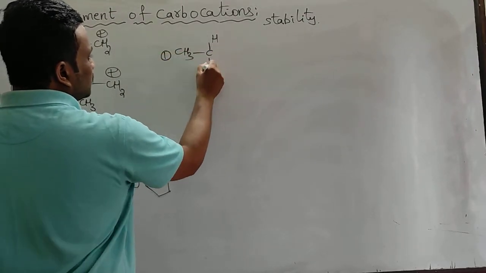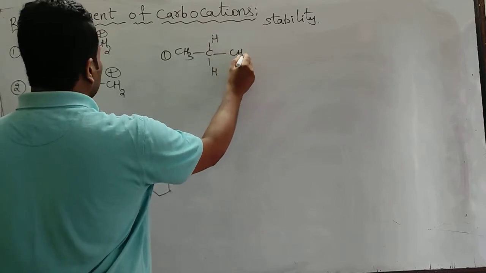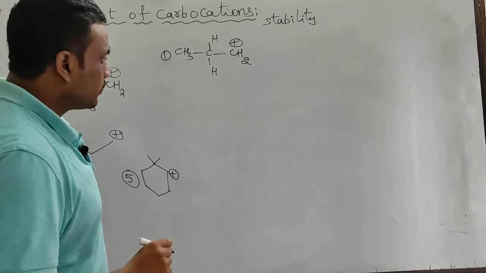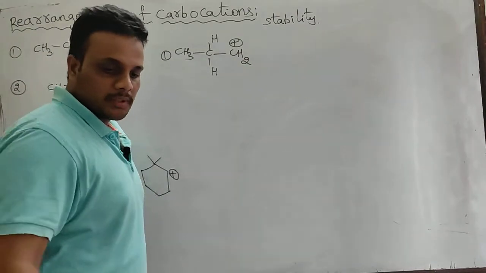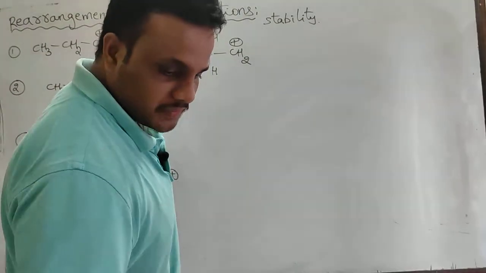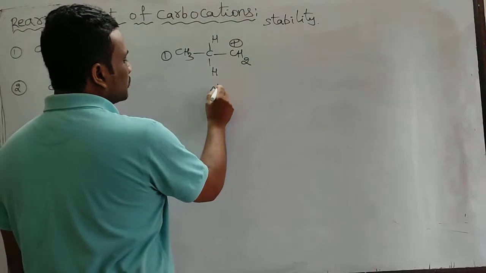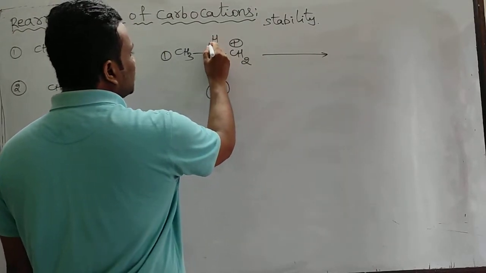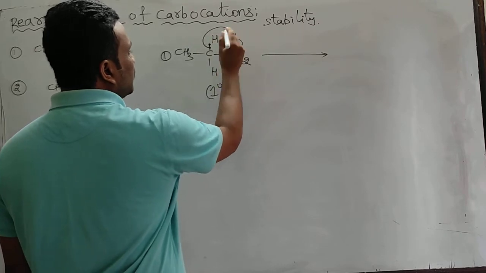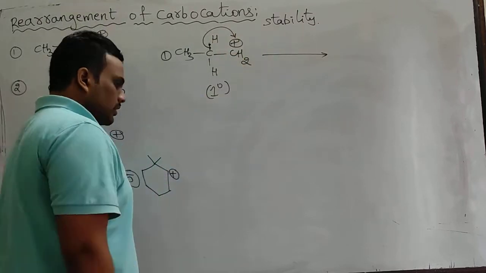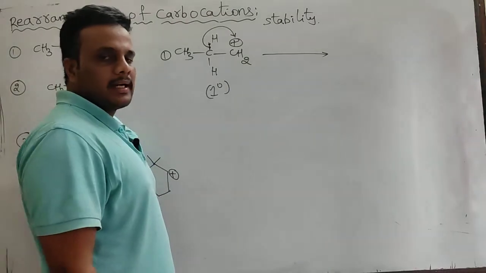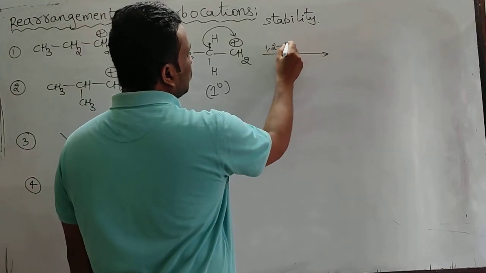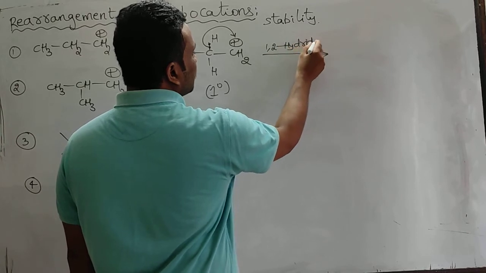It is an N-propyl carbocation. Okay, so the plus charge is present on the terminal carbon atom. It is a primary carbocation. So what I am doing now, this rearrangement takes place. This hydride ion shifting takes place from this carbon to this carbon. Okay, why this hydride ion shifting, sir? Let's see. This is called 1,2 hydride shift.